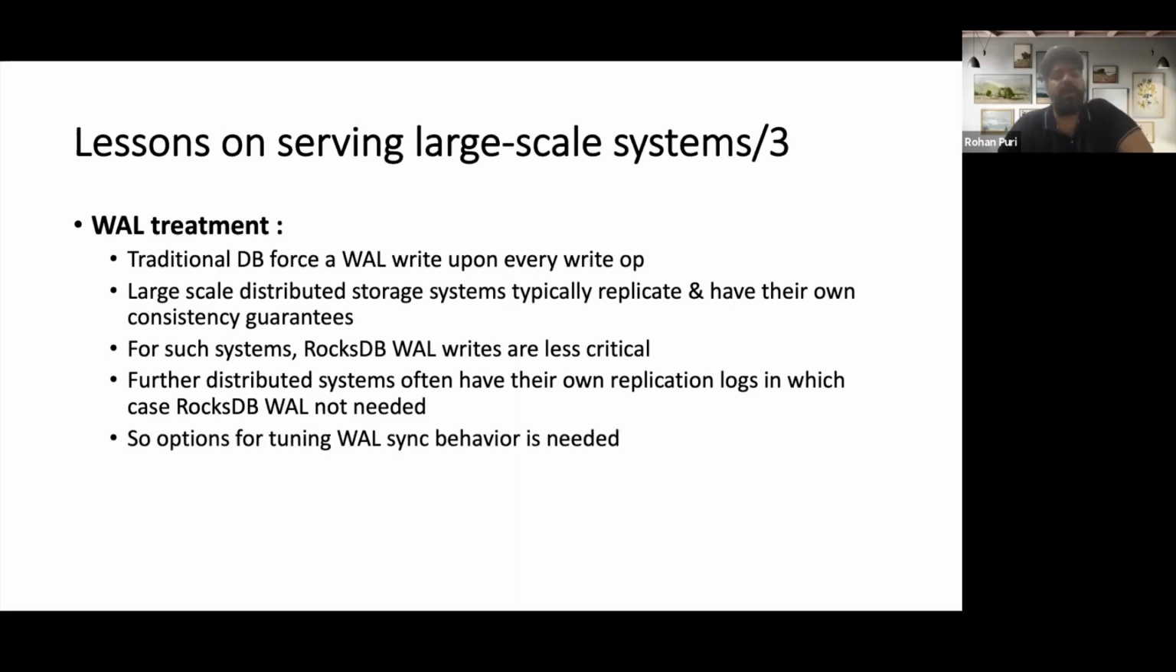So the point is that there are lots of applications, and based on the application, tuning of this WAL sync behavior is needed. So they have three modes. One is sync WAL writes, the other is buffered, and the next one is no WAL writes.